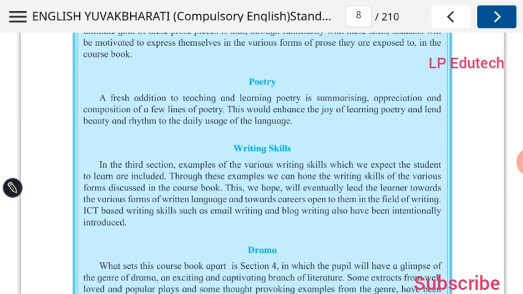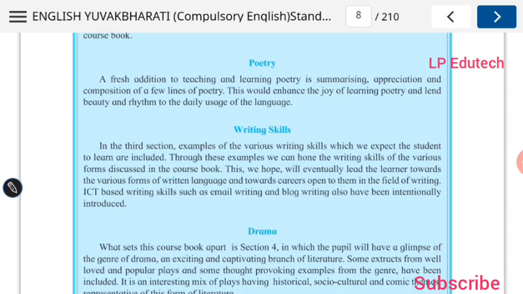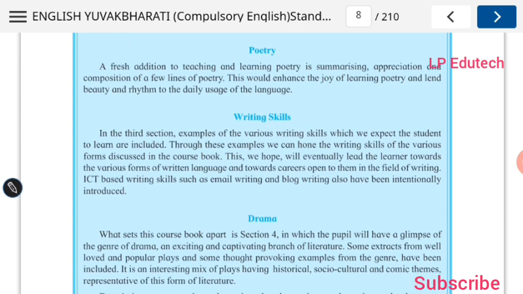That means you are getting aesthetic pleasure, something which we feel after reading poetry, the picture which is created before our eyes, and the feelings which are connected and associated with those. Okay, that is called aesthetic pleasure. Those we feel inside, those we enjoy, and which change our attitude, which change our point of view in looking at things. This is what you are able to gain through this poetry section.